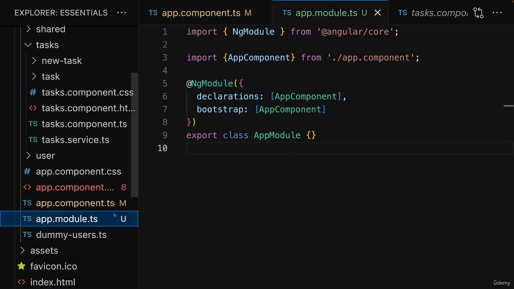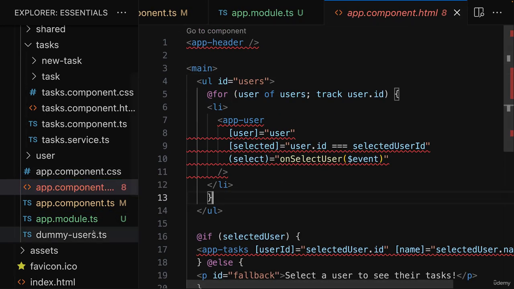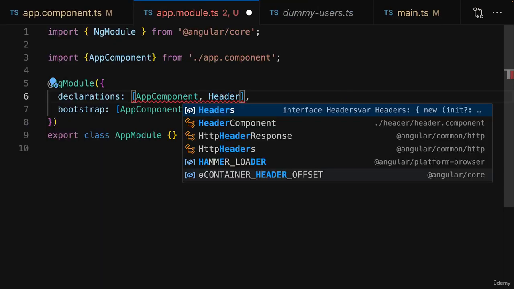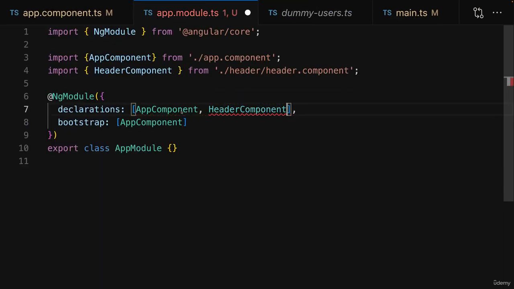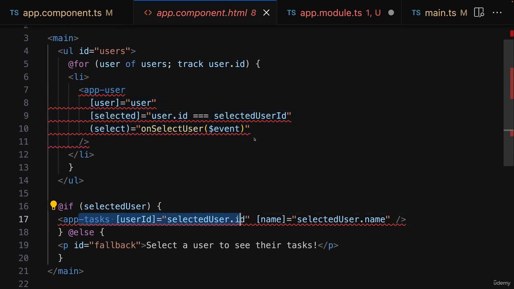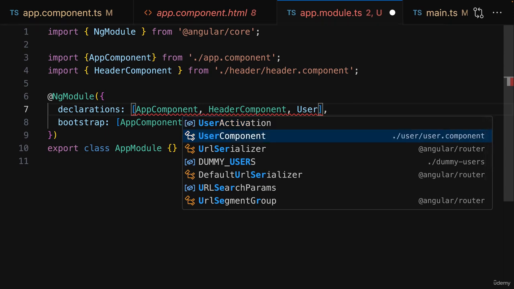Instead, it's in that module where we have to declare all the components that should know about each other. And therefore here in our application, we should not just add the app component to our app module, but also all the components that are being used by that component. Which means we, for example, also should add the header component here, because the app component in its template uses this header. But we should also add the user and tasks components.